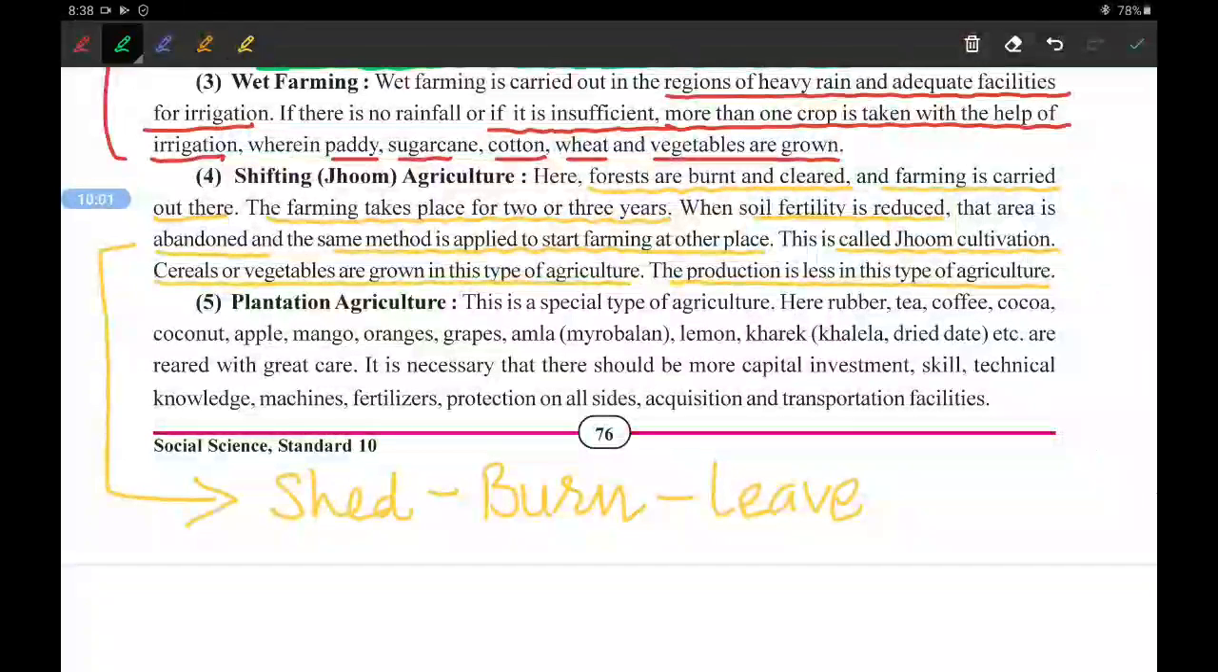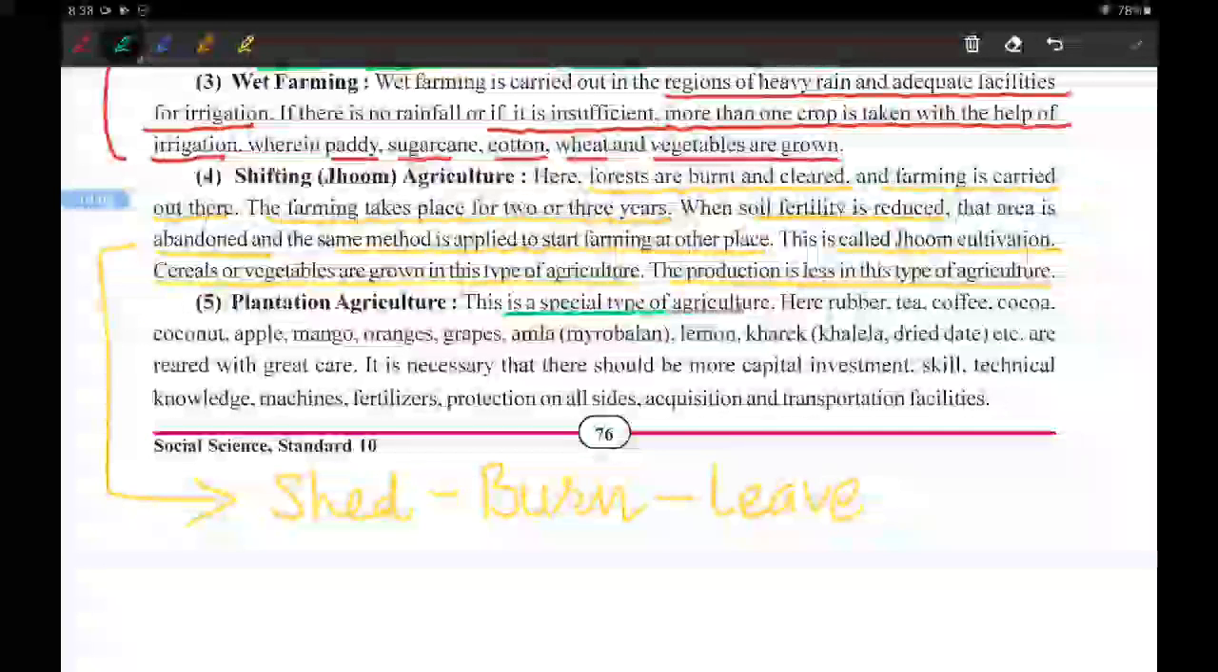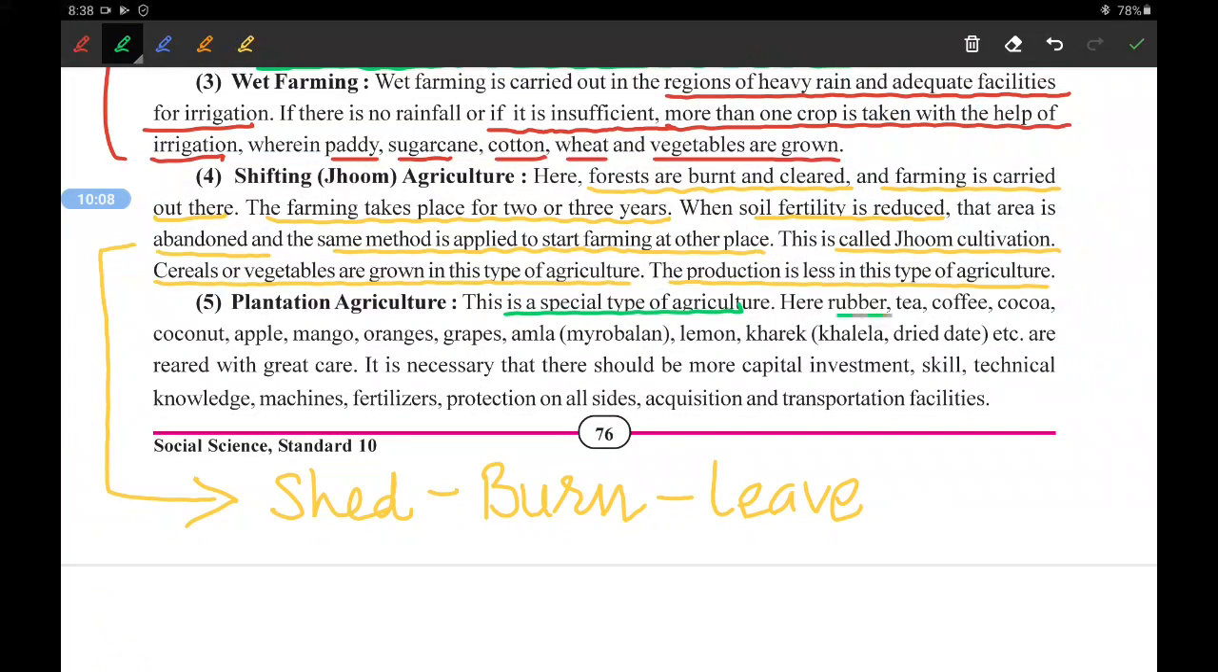Next type is plantation agriculture. This is a special type of agriculture. Here rubber, tea, coffee, cocoa, coconut, apple, mango, orange, grapes, amla, lemon, khakha, etc. are grown. These are some of the crops that are taken here.